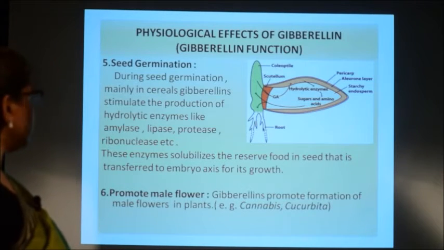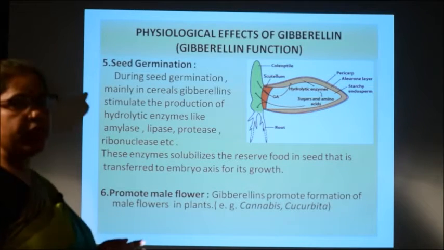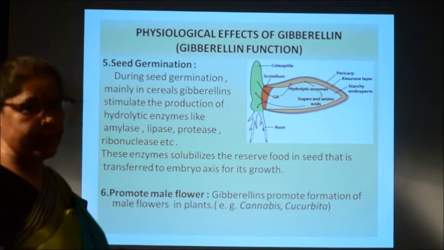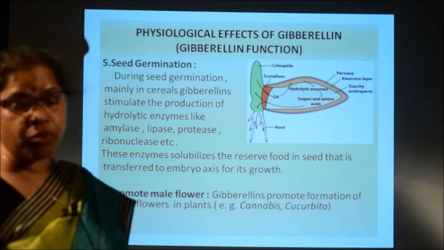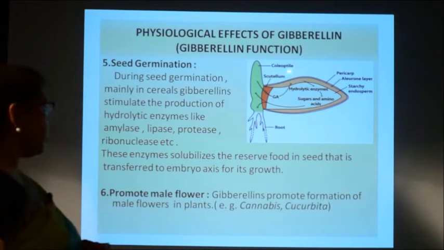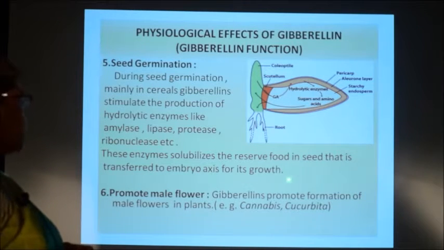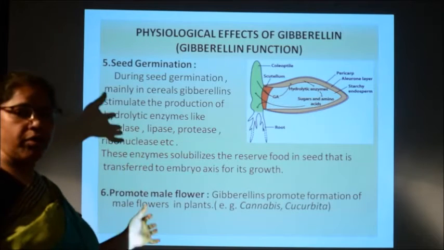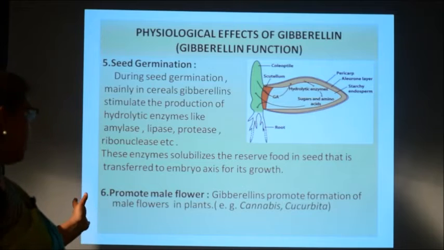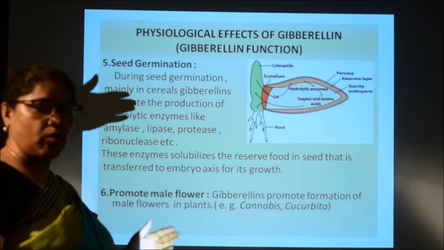Then other effects of gibberellin, that is seed germination, which is the most important one. During seed germination, gibberellin stimulates the production of hydrolyzing enzymes, like amylase, lipase, protease, ribonuclease, etc. And these hydrolyzing enzymes, which are produced inside the seed, solubilize the reserve food, that means they convert the complex food material present in the seed into simple ones, and these simple foods are transferred to the embryo axis for their growth.